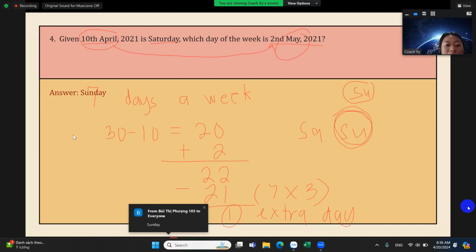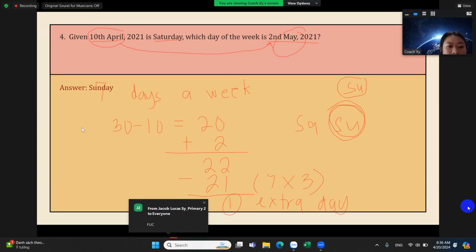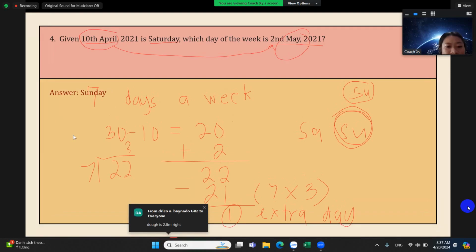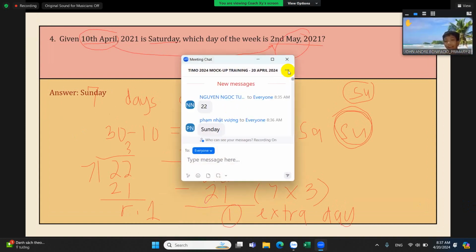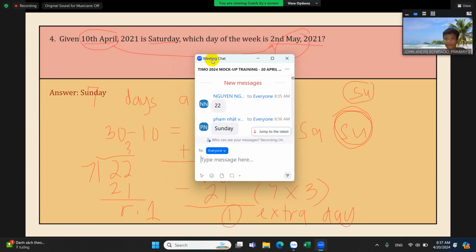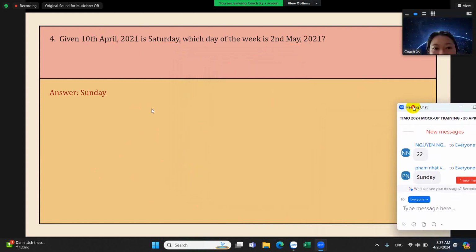Now, if you still want to divide, that's easy, right? You can divide the number by 7 and you get the remainder. 22 divided by 7, that's 3, 21. You'll still get a remainder of 1. So both ways are still correct. Now, do you understand this one? Okay. So again, a reminder of the classroom rules: be quiet or mute your mics.